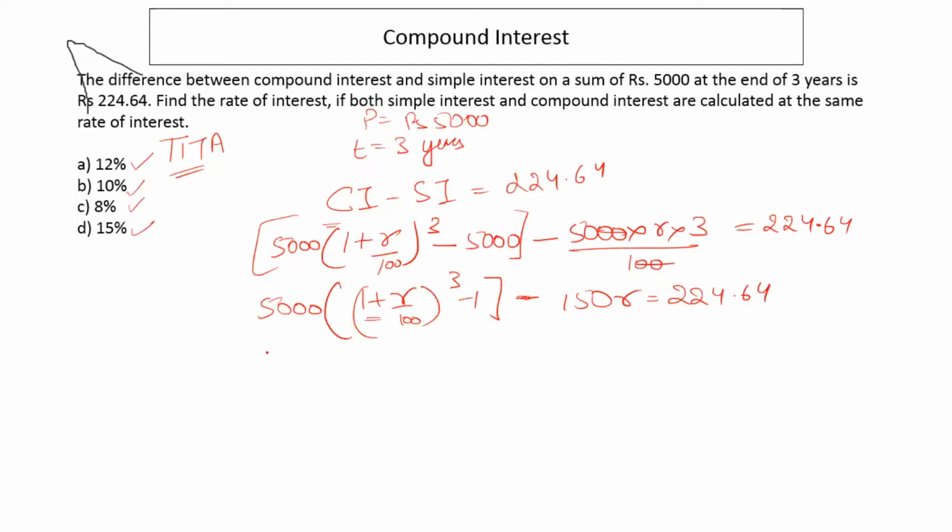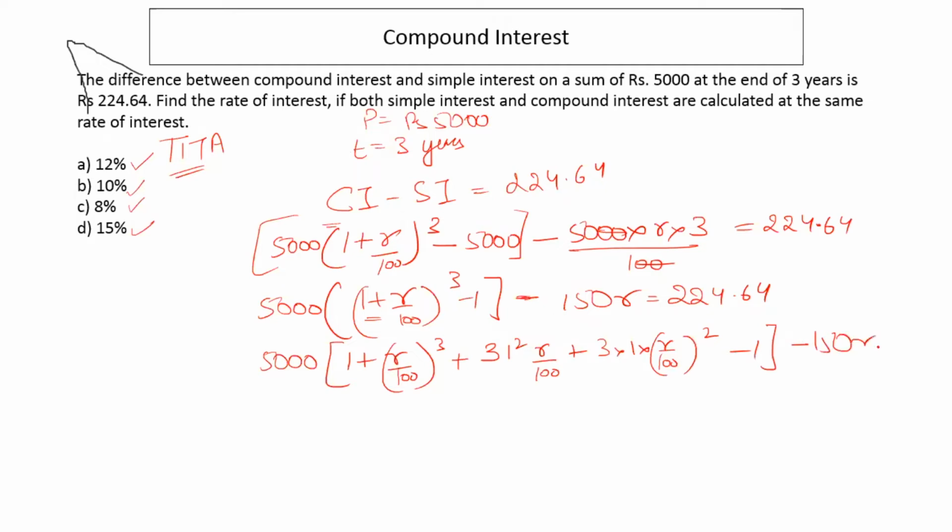When we open this, it is a cube plus b cube plus 3a square b plus 3a b square minus 1. Right? So you can see that these questions are a little calculation intensive. So you can directly key in your options and you can calculate using that. Right?